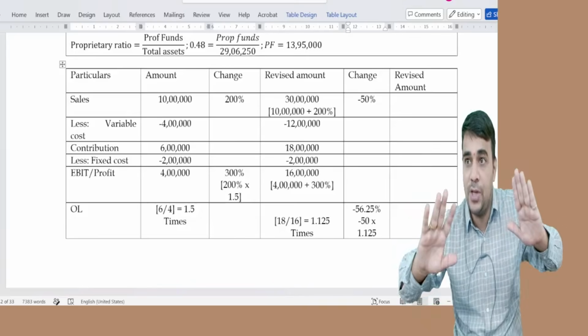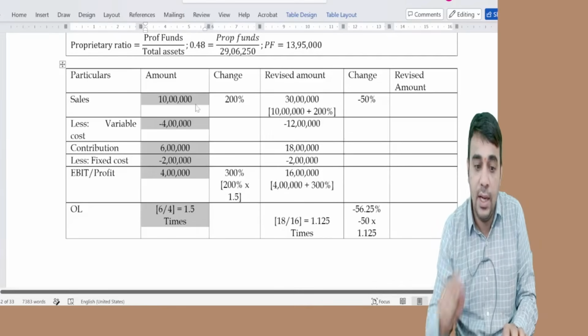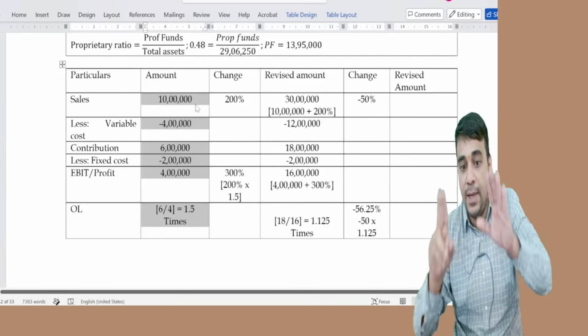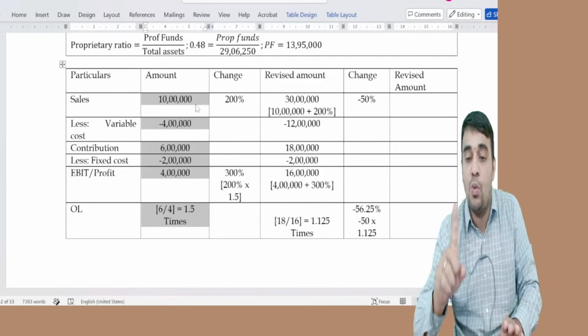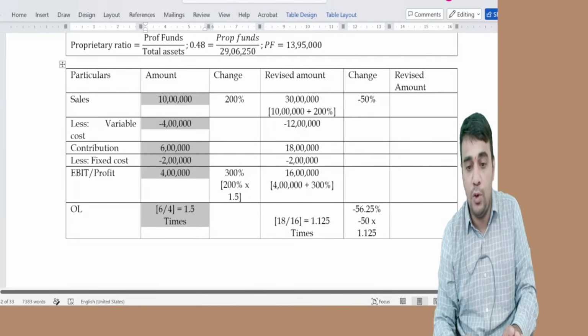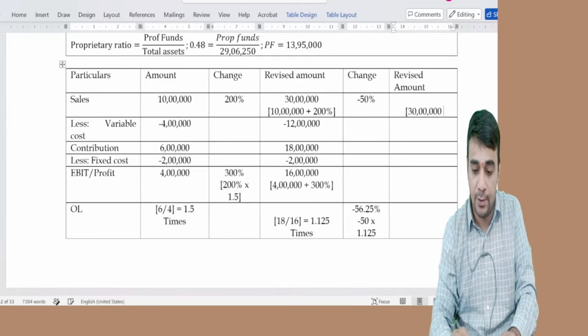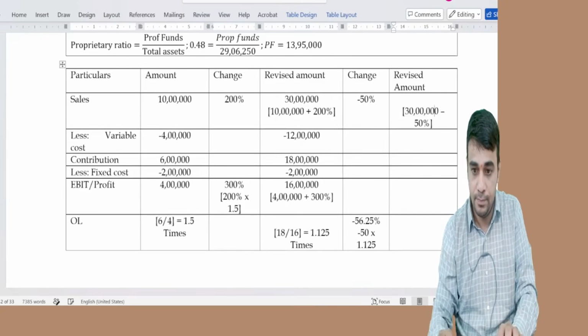The OL will keep changing. If you are applying the change on this 10 lakh, then use the 1.5 times. If applying the change on 30 lakh, use 1.125 as operating leverage. What will happen? 30 lakh minus 50% in the calculator, 15 lakh.